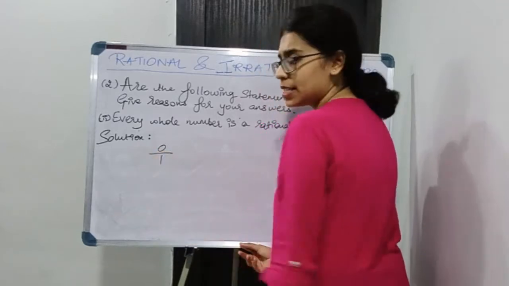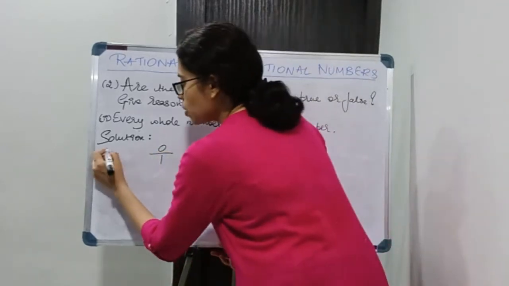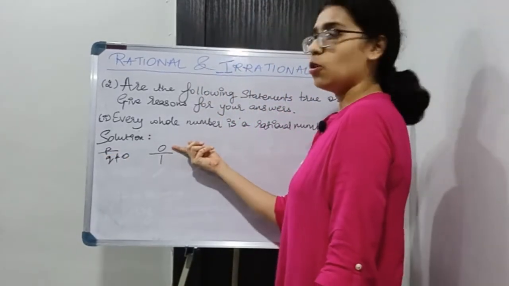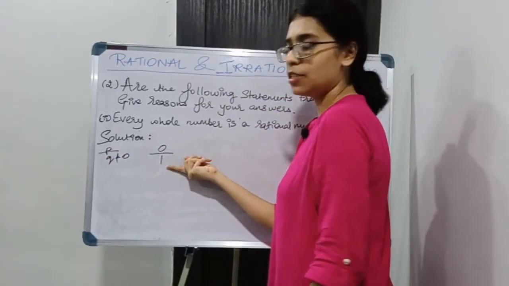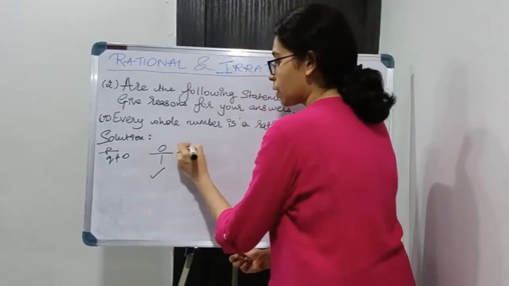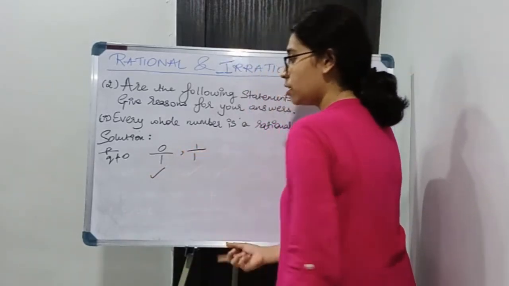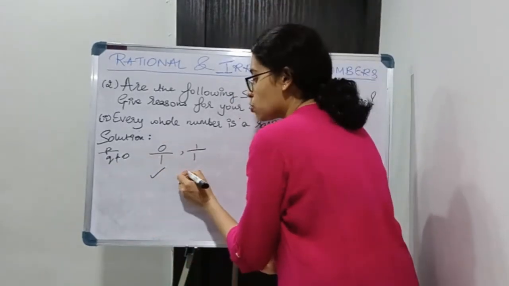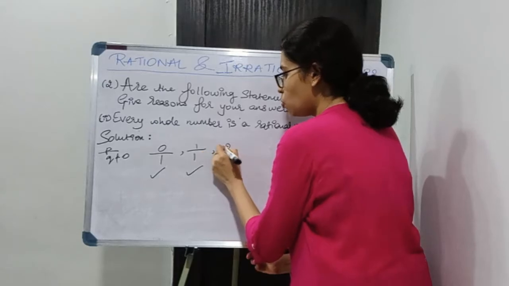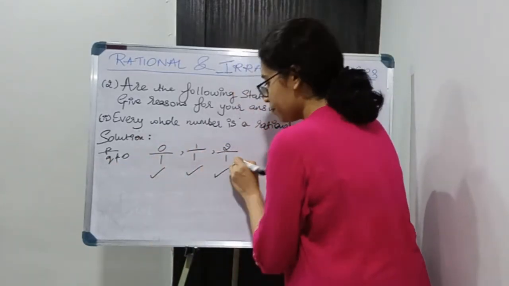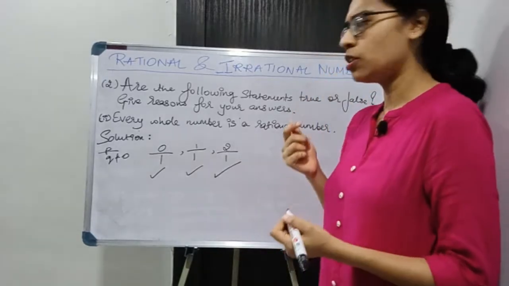0 I can write as 0 upon 1. Let us check if it is fulfilling the criteria. P over here is an integer, Q is an integer where it is not equal to 0. So yes, it is a rational number. 1 I can write as 1 upon 1. Again, it is fulfilling the criteria, it matches. So yes, it is a rational number. 2 I can write as 2 upon 1. It is fulfilling the criteria. So yes, it is a rational number.